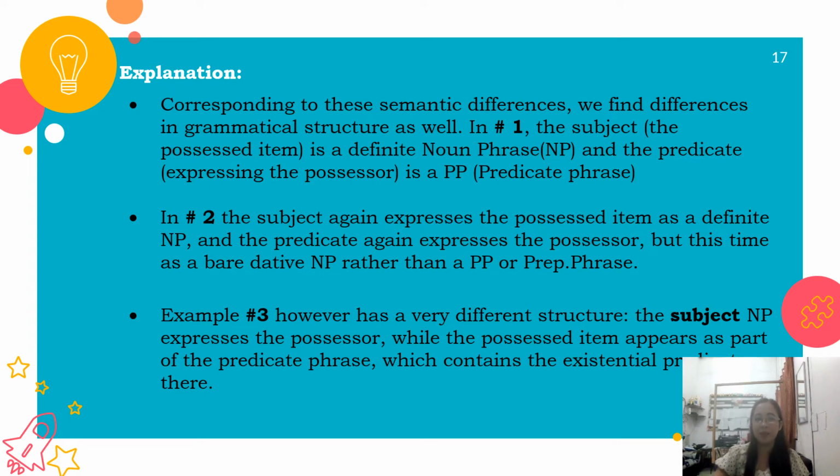Example number 3, however, has a very different structure. The subject NP expresses the possessor, while the possessed item appears as part of the predicate phrase, which contains the existential predicate "there."